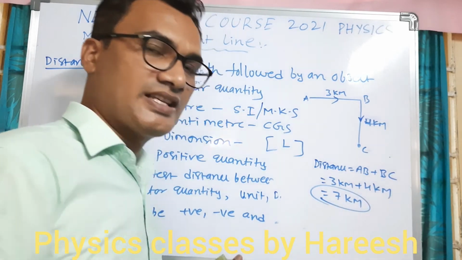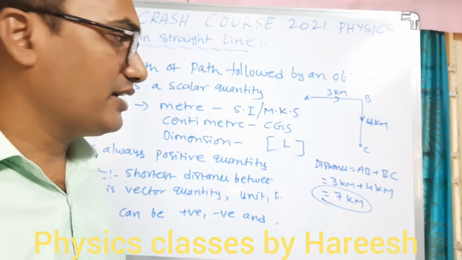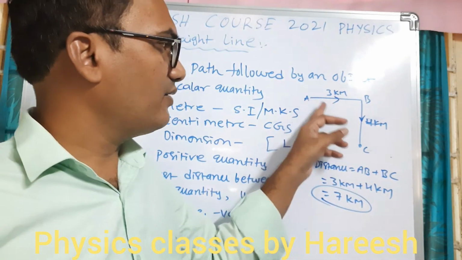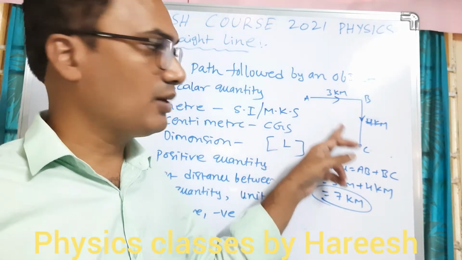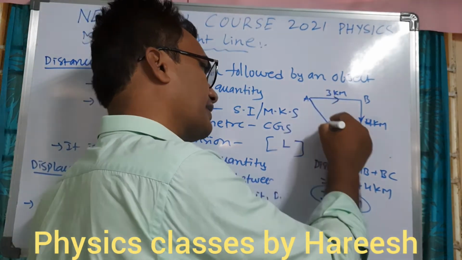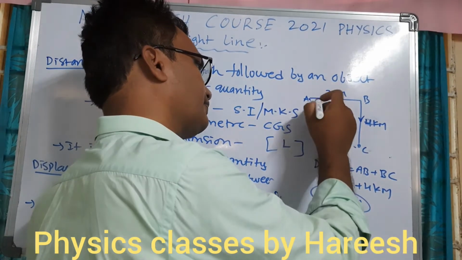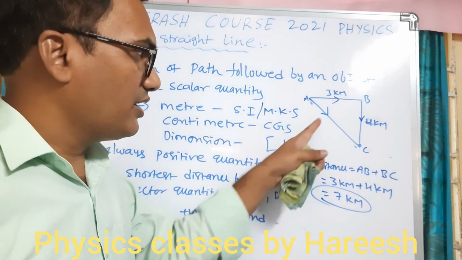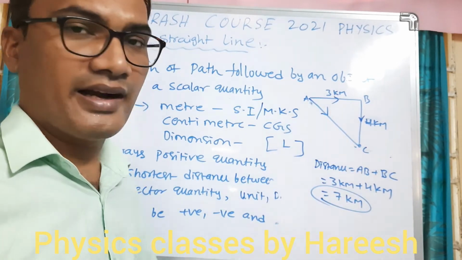And coming to displacement, how to calculate the displacement? We are saying it is the shortest distance between the initial point and the final point. So the initial point is A, the final point is C. Shortest means we have to follow the straight line, like this, from A to C. According to the Pythagoras theorem, ABC forms a right angle triangle.